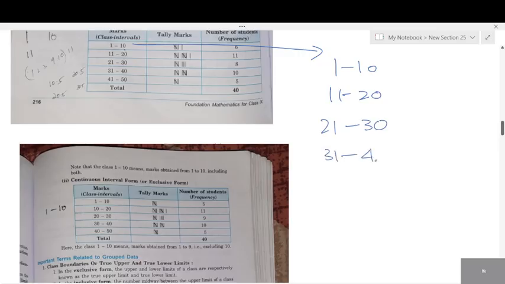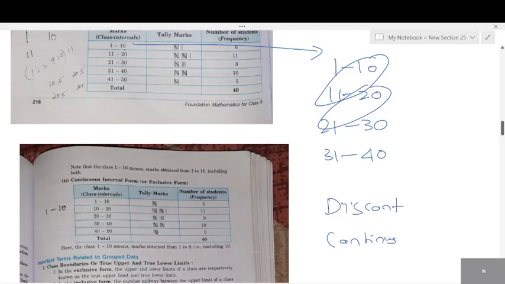Yes, exclusive, inclusive. Now tell me the first one. Look at this table and tell me what the values are, students. 1 to 10, 11 to 20 is given. Inclusive or exclusive? Is it continuous or discontinuous? Can you see here? Discontinuous. In discontinuous, there is a word 'I' here. So is it inclusive or exclusive?